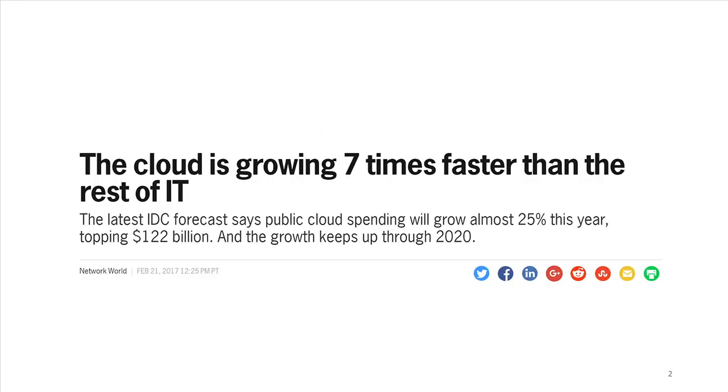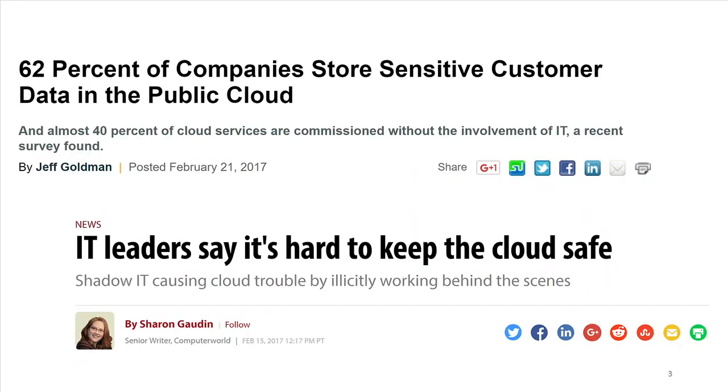Today, cloud is getting more and more important. One obvious evidence is the growing adoption in the IT industry. In the meantime, there's also a growing need for cloud security. According to a recent Intel security report, there's lots of sensitive data stored in the cloud, and it's hard to protect the cloud.